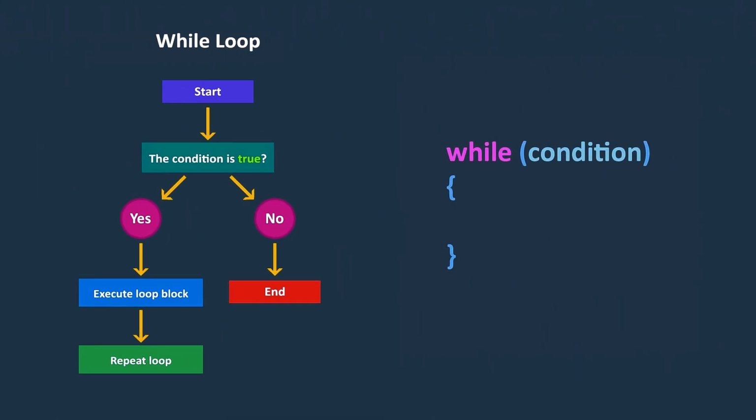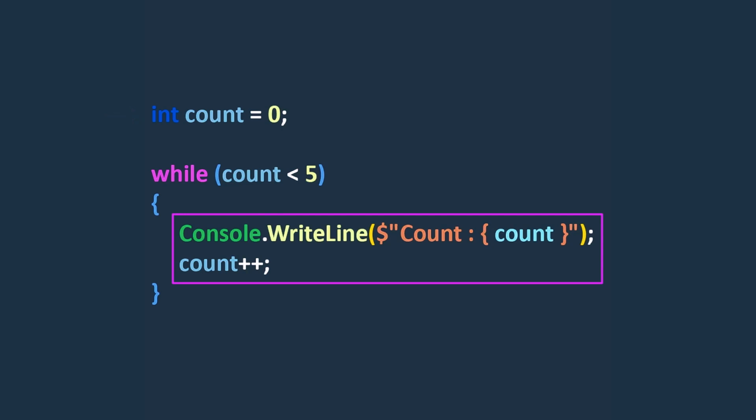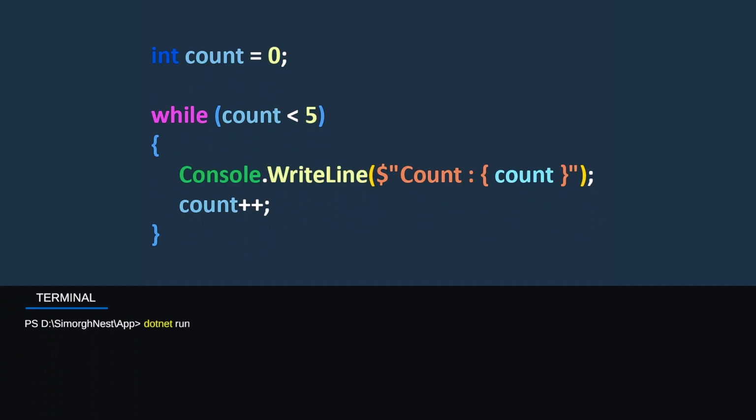Alright. This is the syntax of the while loop statement. This loop keeps going as long as the condition is true. For example, here, we have a variable called count with a value of 0. The code inside the while loop is executed only if the condition is true. Inside the loop, we display the current value of count in the terminal and then increment it by 1. This loop will continue while the count value is less than 5.